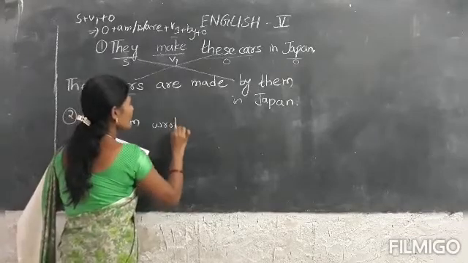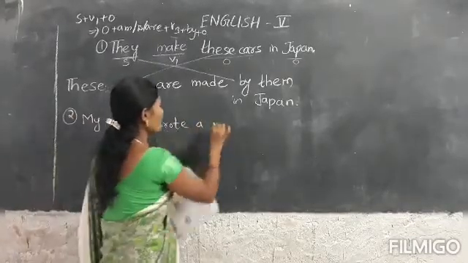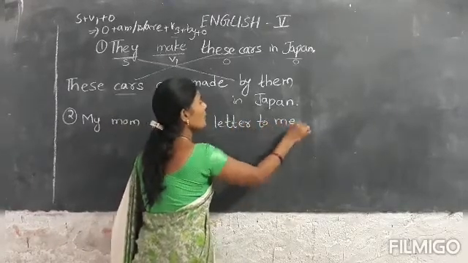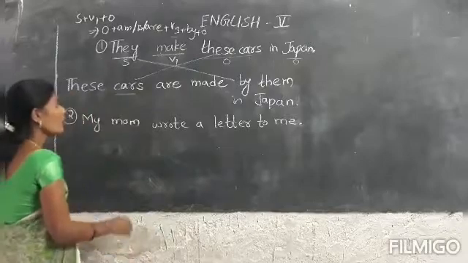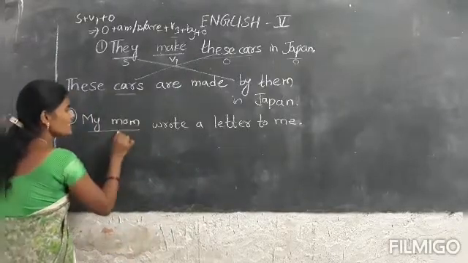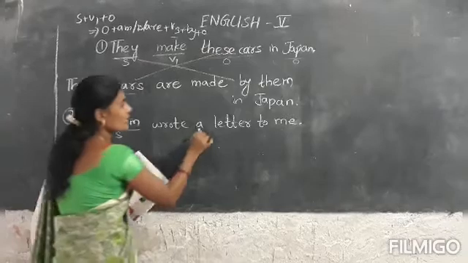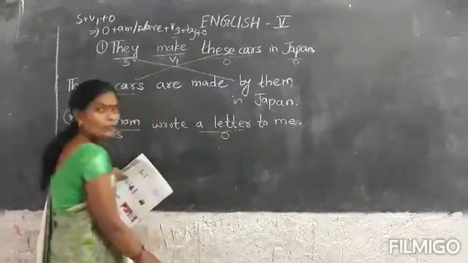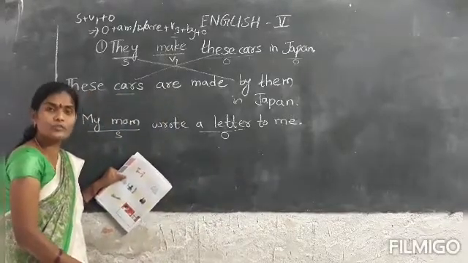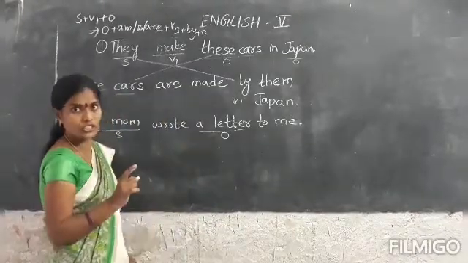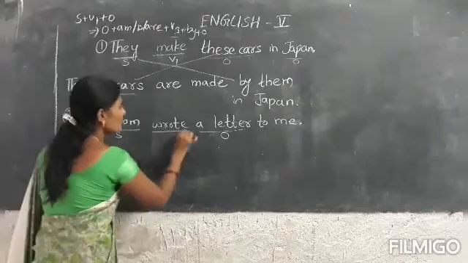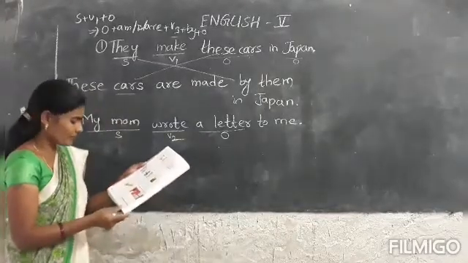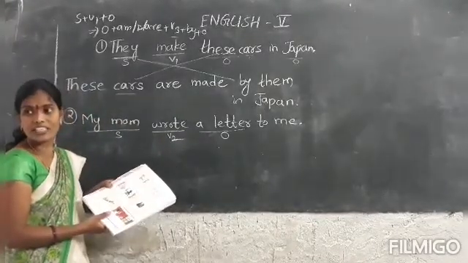My mom wrote a letter to me. Who wrote a letter? My mom is the subject. What did she write? A letter is the direct object. Actually, me is also an object, but that is an indirect object. Letter is the direct object. Okay. Then the verb is in second form. Write, wrote, written.